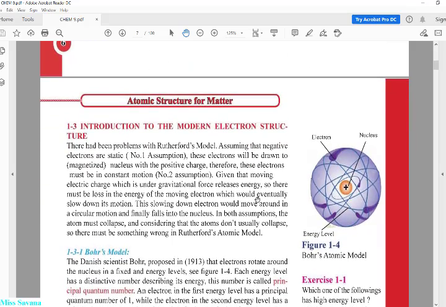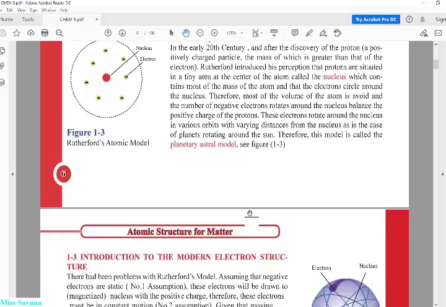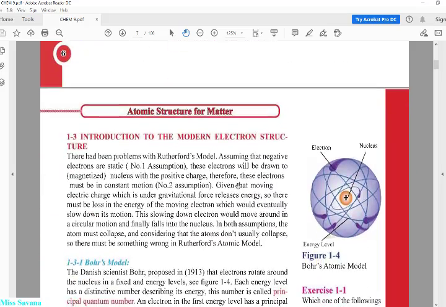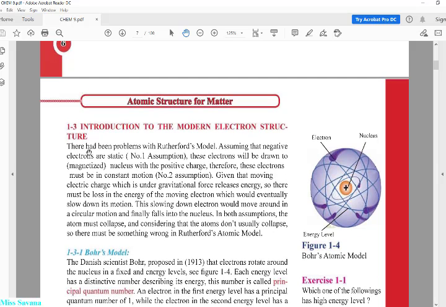They objected to this idea. They said, well, if Rutherford said that the electrons are around the nucleus, are they moving or are they static? That means they are not moving. So there had been a problem, كانت اكو مشاكل, with the Rutherford model, assuming that the negative electrons are static.